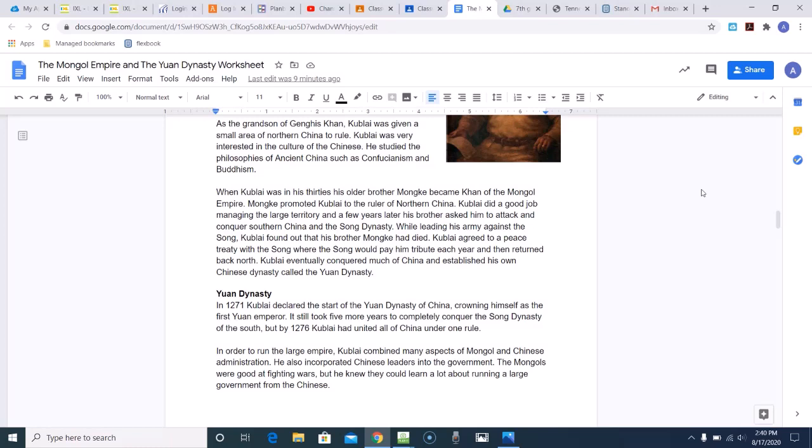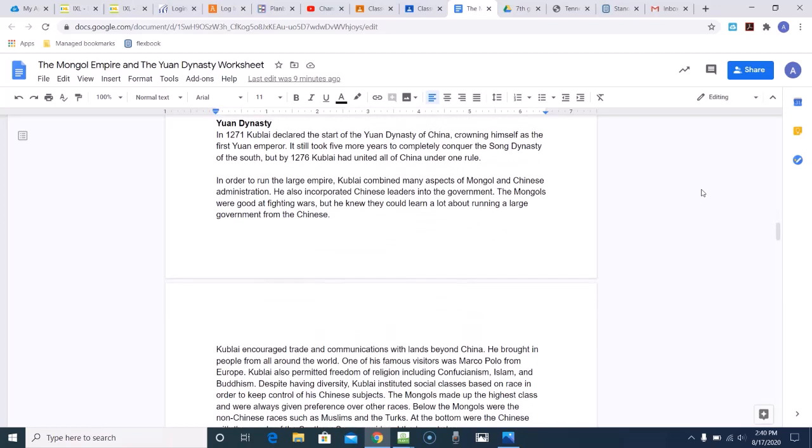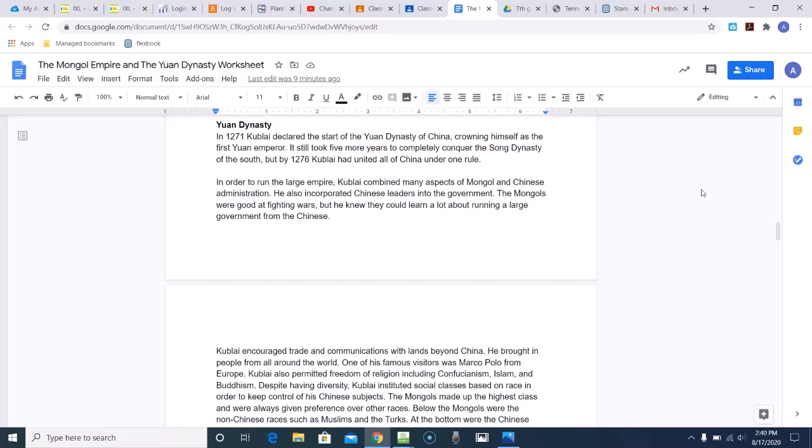In 1271, Kublai declared the Yuan dynasty of China, crowning himself as the first Yuan emperor. It still took 5 more years to completely conquer the Song dynasty of the south, but by 1276, Kublai had united all of China under one rule. In order to run the large empire, Kublai combined many aspects of Mongol and Chinese administration. He also incorporated Chinese leaders into the government. The Mongols were good at fighting wars, but he knew they could learn a lot about running a large government from the Chinese.